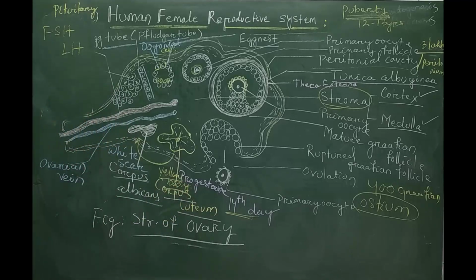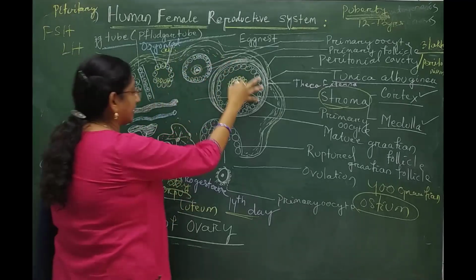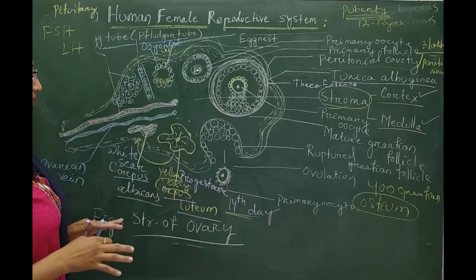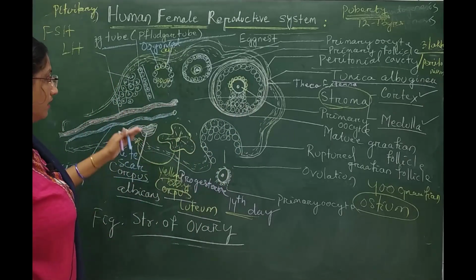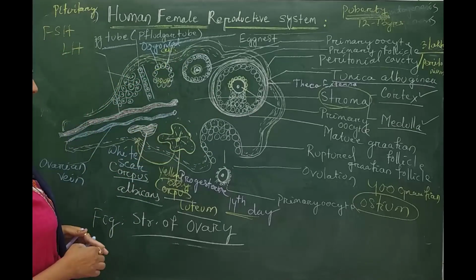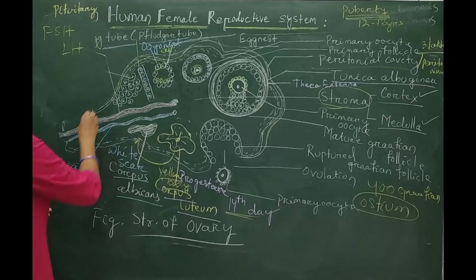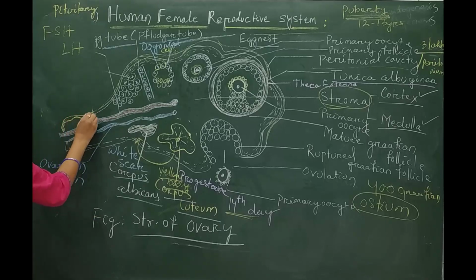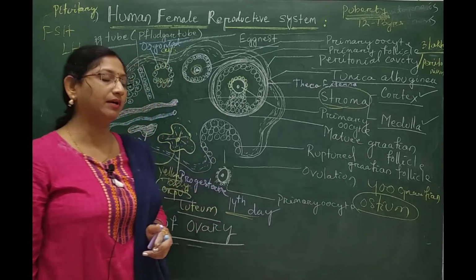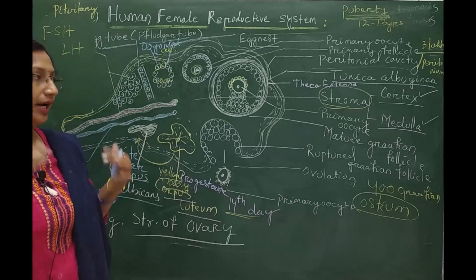So these are the different follicular stages seen in the ovary, the female primary sex organ. I am repeating again, if it is asked as a short note of 3.5 marks, what you have to write is this.